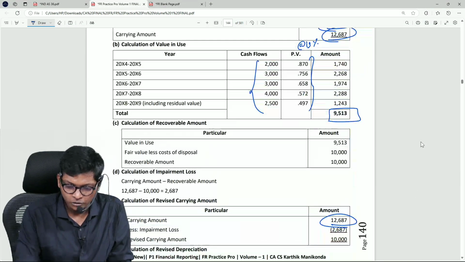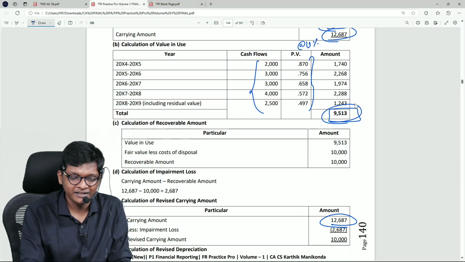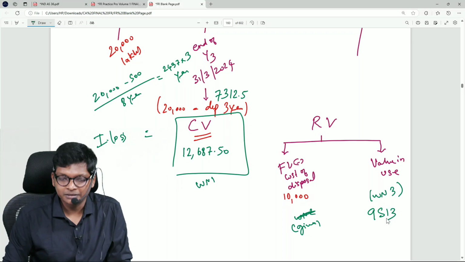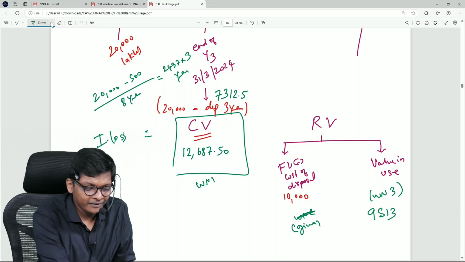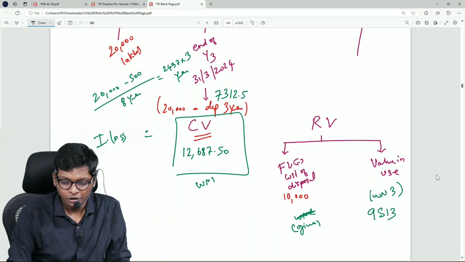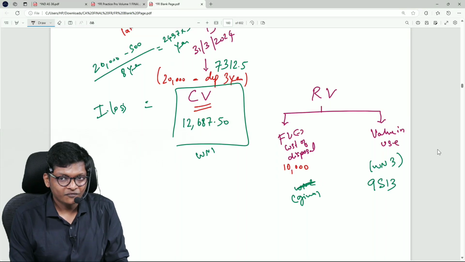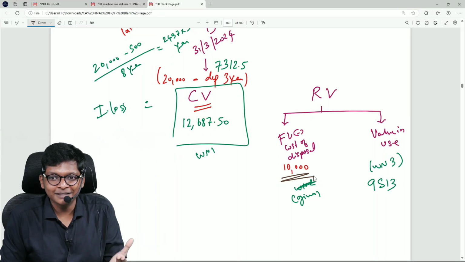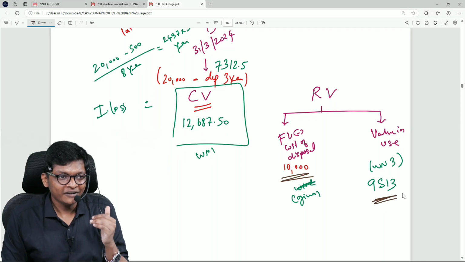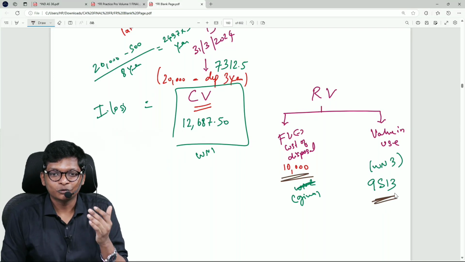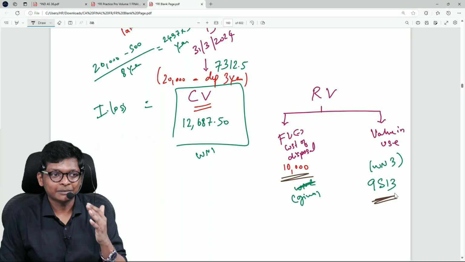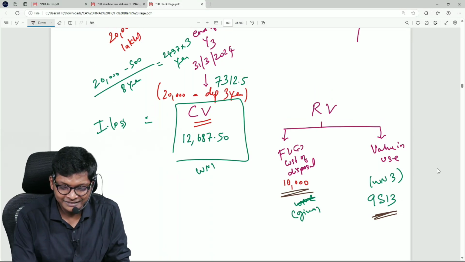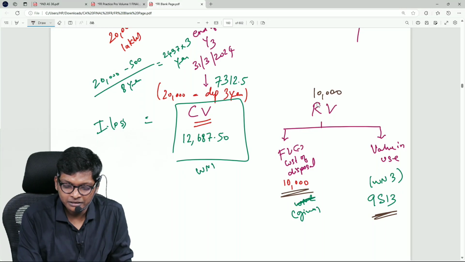So your residual value is how much? I mean value 9513. So here I will write 9513. All the values are there. So now I will take whichever is higher. Now this is a case where if I sell the asset today you will get 10,000, but if I use the asset you will get only 9513. That also is an estimate. So better to sell. Somebody with common sense, better to sell instead of using it. Correct? So they are saying residual value will become higher, take 10,000.